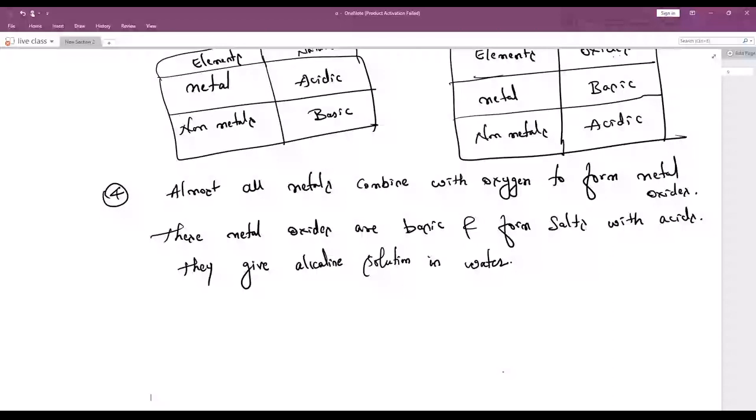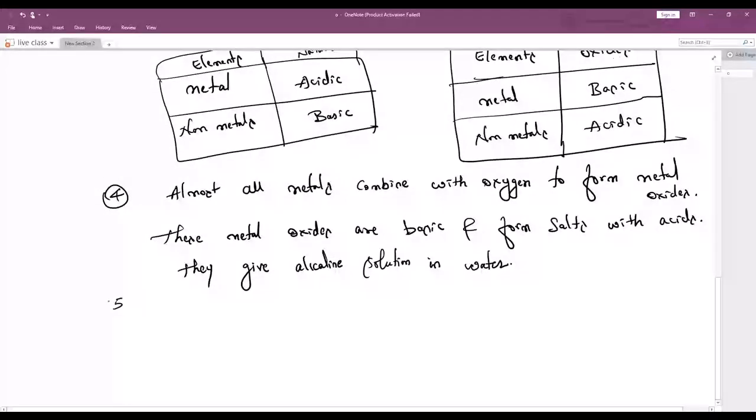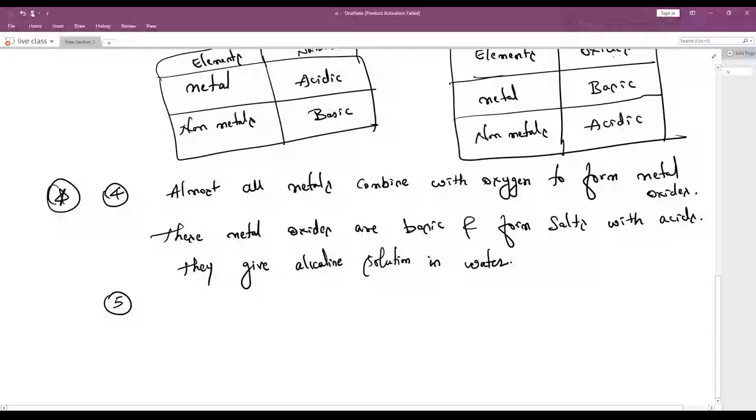So these metal oxides are basic. Understood? Once this reacts, definitely salts will be produced, right? Yes, they form salts with acids. This type of solution is called an alkaline solution in water. Any doubts? Did you understand this point, children? This point and this table are very, very important. Do not forget it for your board exam. You can expect any question based on these oxides.